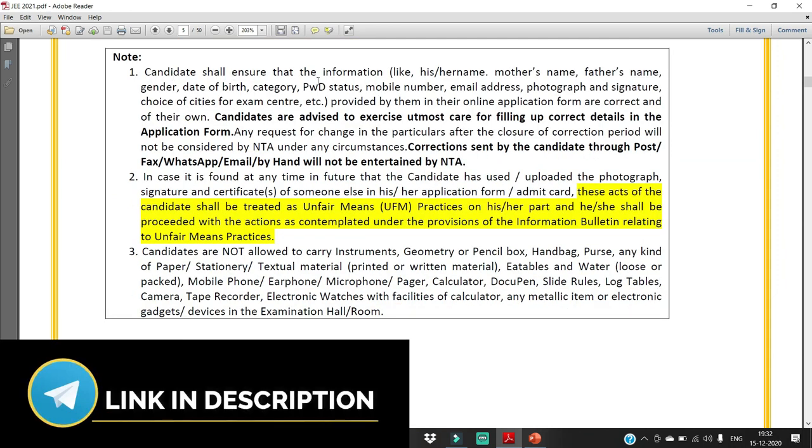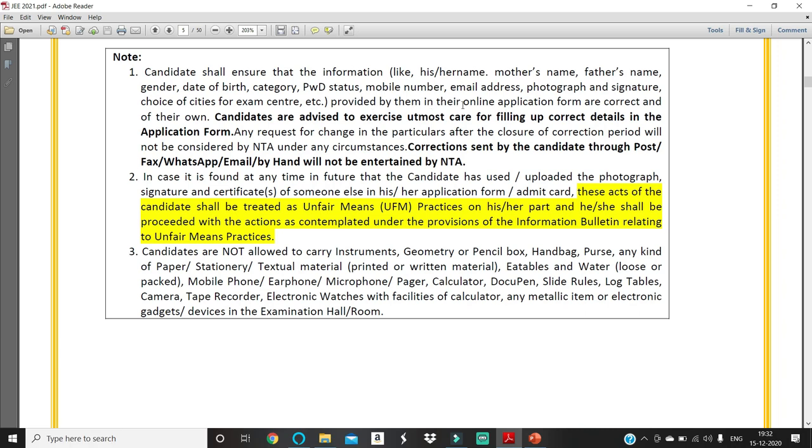Note: Candidates shall ensure that information like name, status and mobile number provided by them in their online application are correct and their own. Candidates are advised to exercise utmost care in filling up correct details in the application form. So you can see these block letters, right? For that, please wait till a video is uploaded on my channel. I will explain it point by point. Once my exams are completed, I will make a detailed video regarding the registration process and payment process.